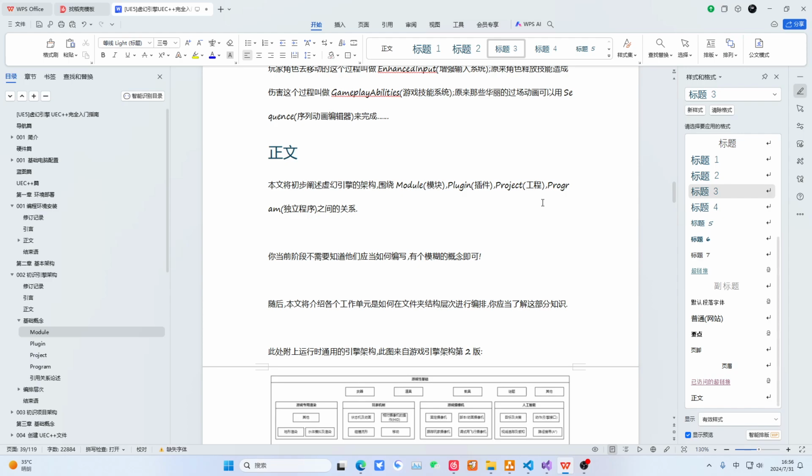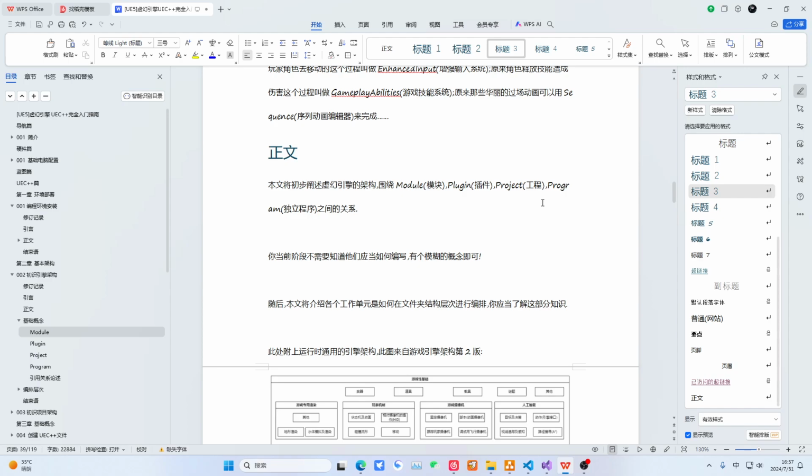Okay, so let me give a simple example. For instance, this standalone program of mine is used to copy a file. Then the project might be used to read a file, display it in the game, and then modify the file, and then output it back to the hard drive. So this is one project, right? This is the distinction between a project and a standalone program in terms of their scale.